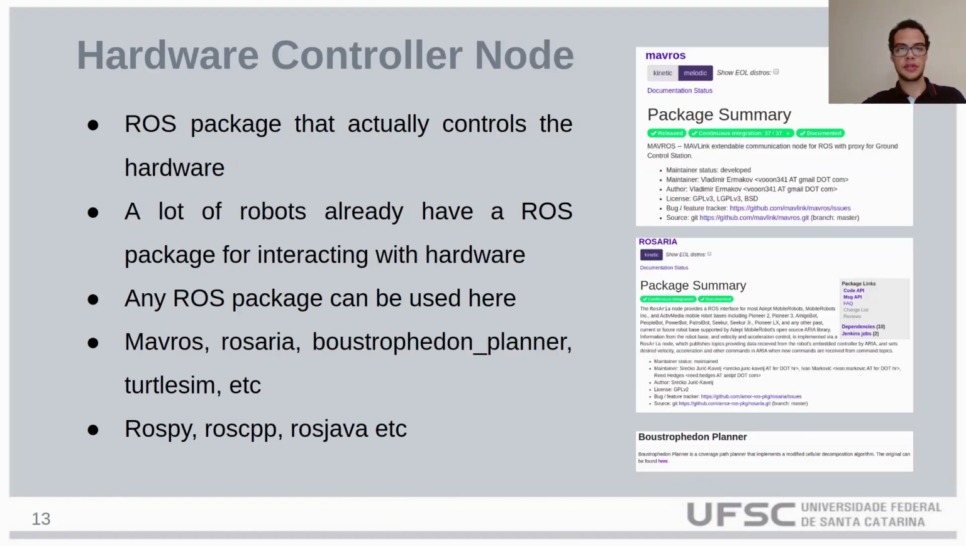The hardware controller node is the one that actually controls the hardware. A lot of robots nowadays already have a ROS package for doing that. For example, if you want to use an UAV, you can use mav-ROS to command the UAV. If you want to use a wheeled robot, you can use ROS area for doing that. So basically, any ROS package can be used here. And if there is no ROS package available, you can implement one as you would normally do.